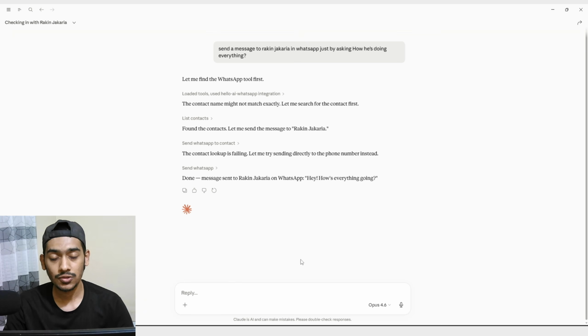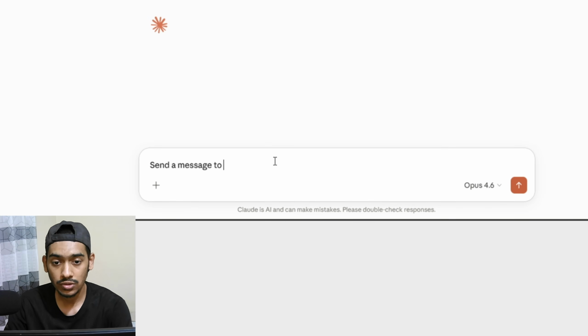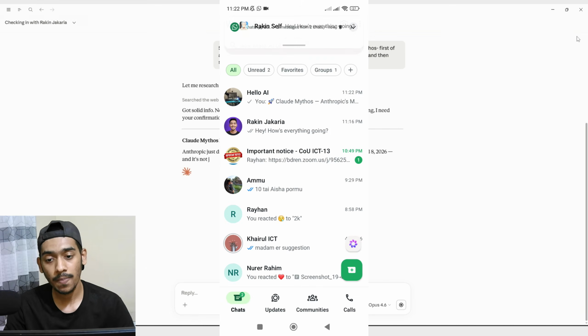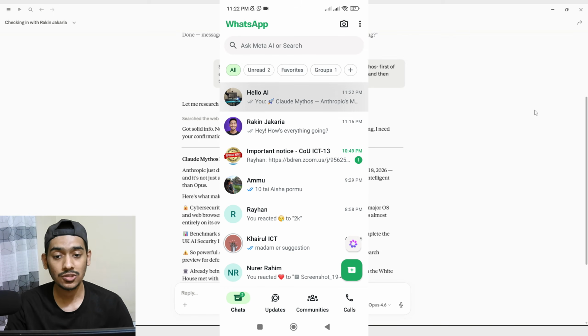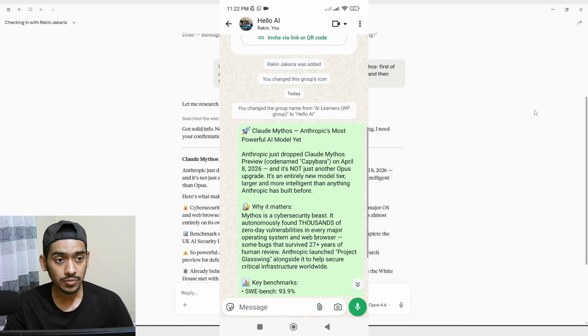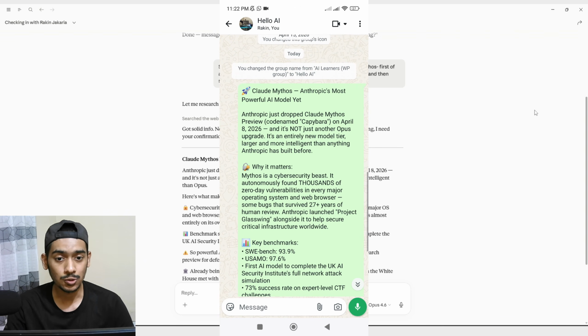WhatsApp. So let me send a message to a WhatsApp group, and for that I'll say to my Claude, send a message to the Hello AI group about the Claude Mythos. First of all, research this topic and then make a brief description. After that, send the brief description to that group. If I go with send, I can see that based on my request it actually did the same thing. It sent the brief description about Claude Mythos to this WhatsApp group.